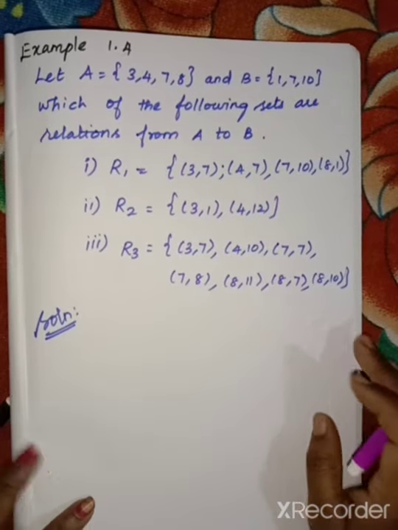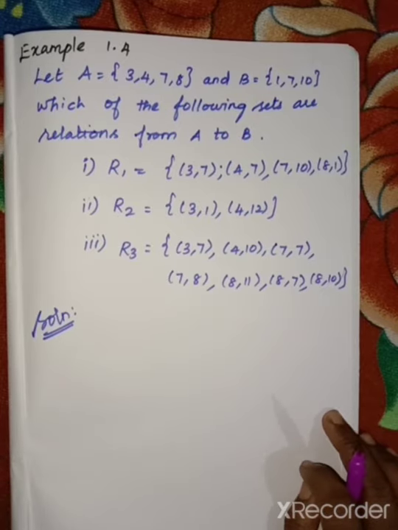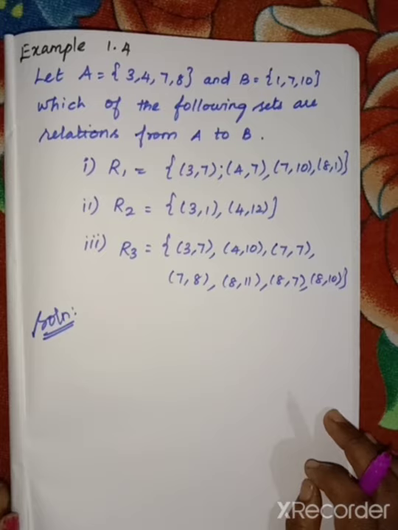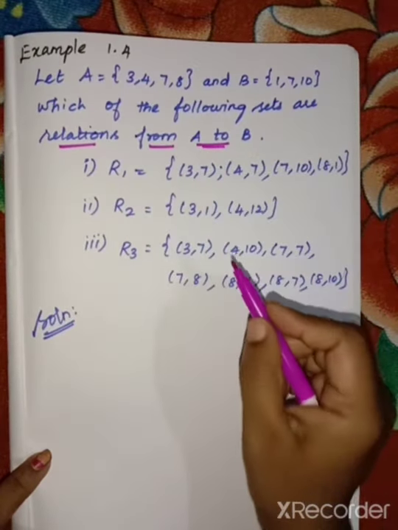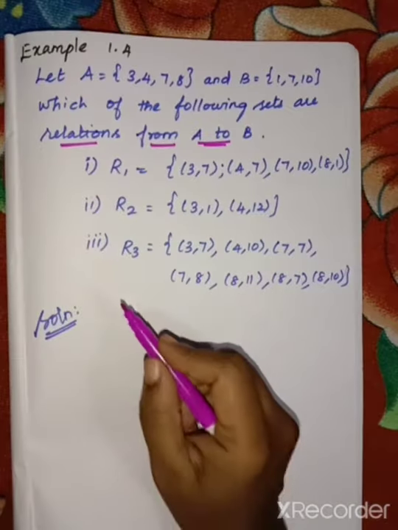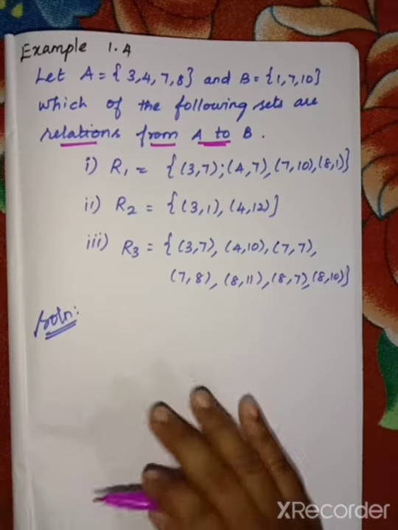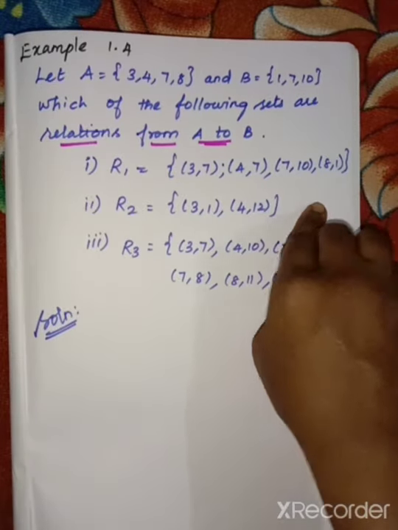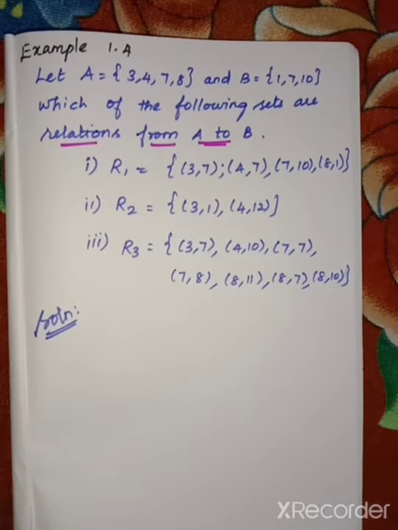See example 1.4. Let A equal to the set of 3, 4, 7, 8 and B equal to the set of 1, 7, 10. Which of the following sets are relations from A to B? Here they ask for a relation from A to B. So if we are asked for a relation, it means it must be a subset of A cross B. Suppose here we have 3 relations, R1, R2, R3. So first of all you have to write the Cartesian product.